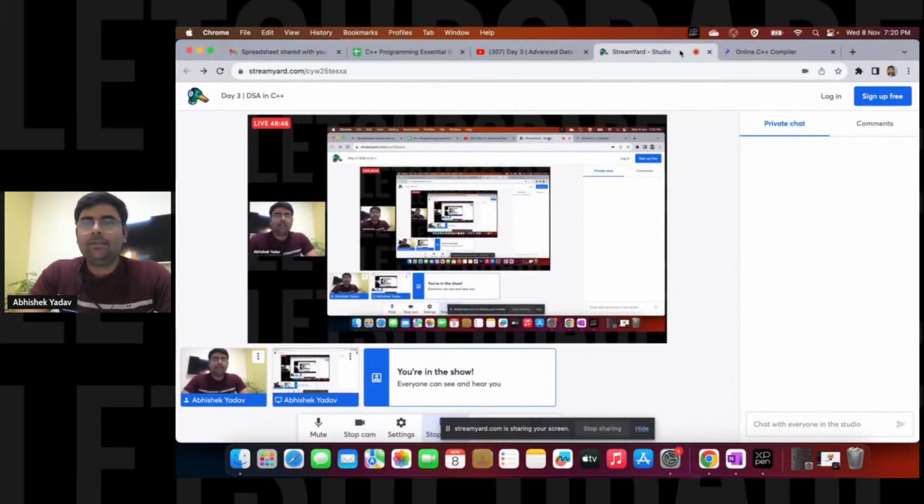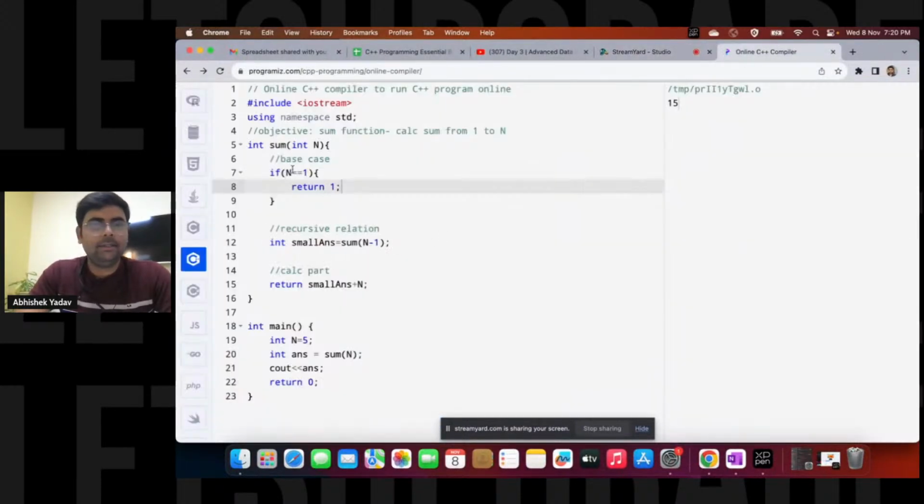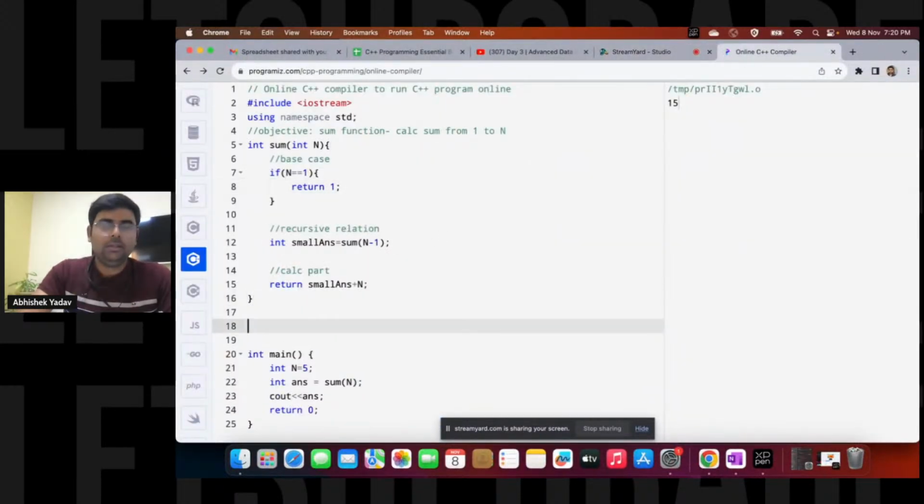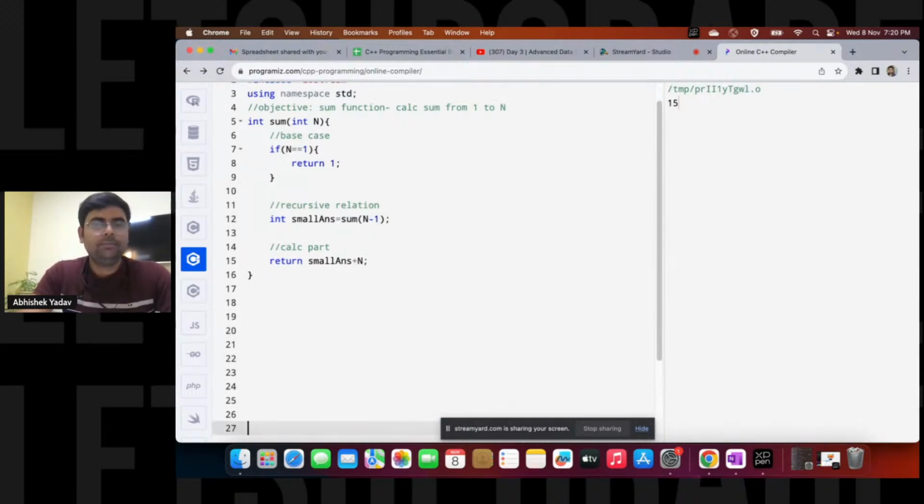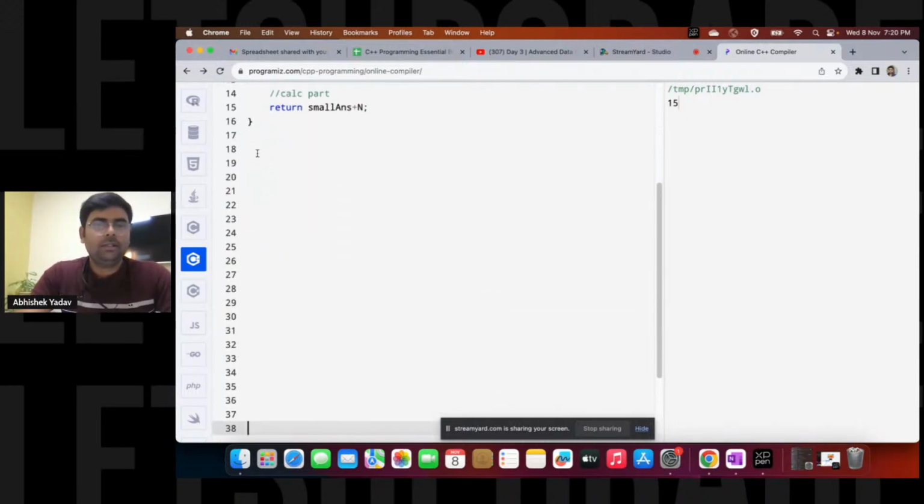So here, if I have to write the code now, int Fibonacci, and we have int n. I know the objective.